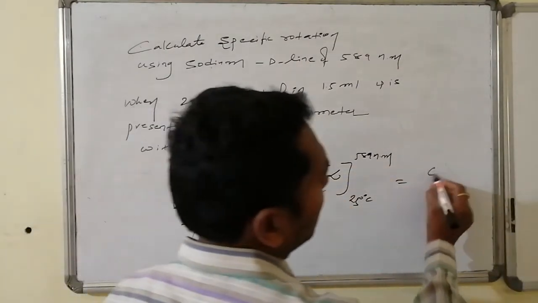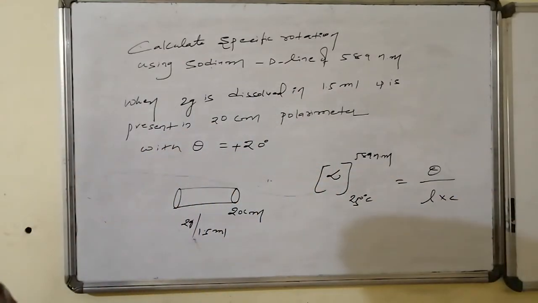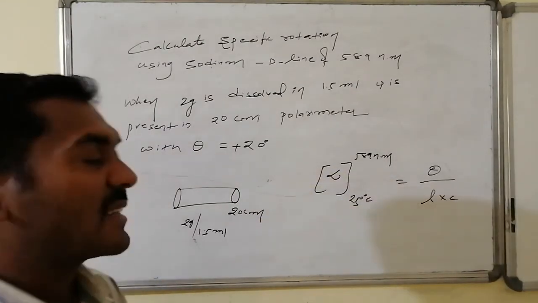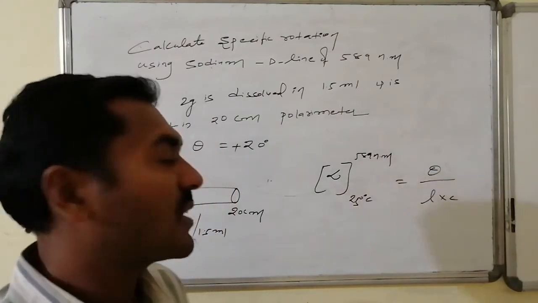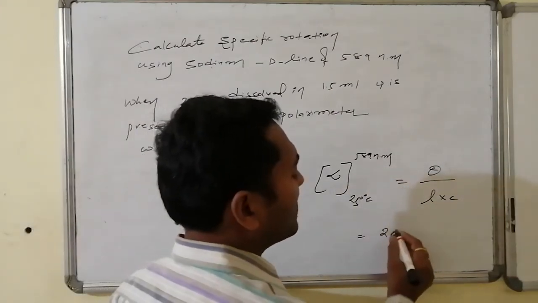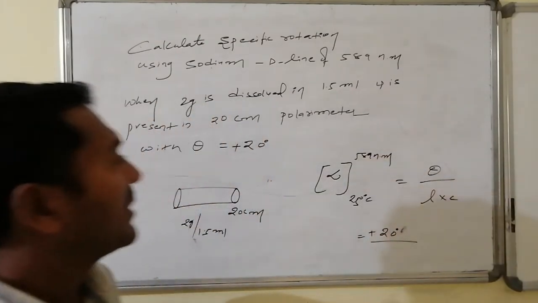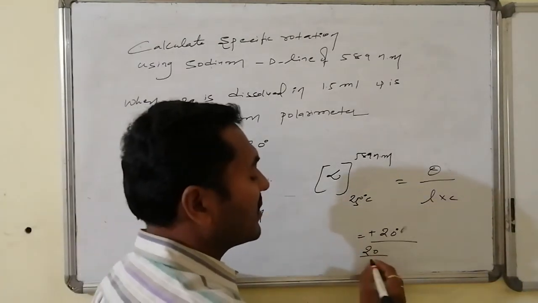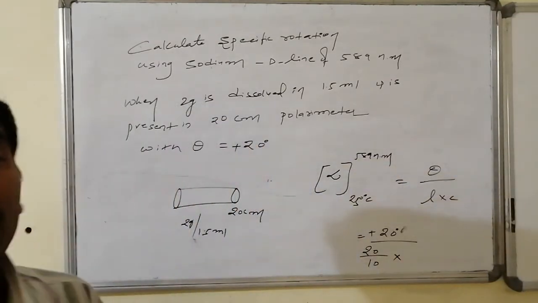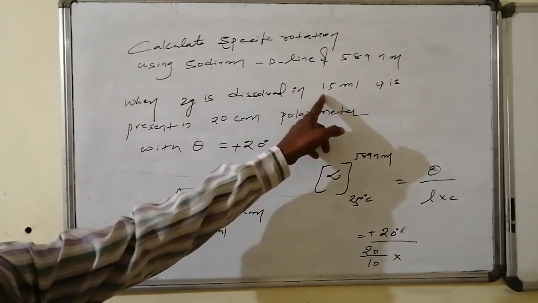That will be equal to the observed rotational value divided by L into C, where L is the path length in decimeters. Every decimeter consists of 10 centimeters, and concentration has to be in grams per ml. So the theta value is plus 20 degrees, divided by L. How much is L here? The length of the polarimeter is 20 centimeters, so 20 by 10, because I expect that value in decimeters, followed by concentration in grams per ml: 2 grams in 1.5 ml.